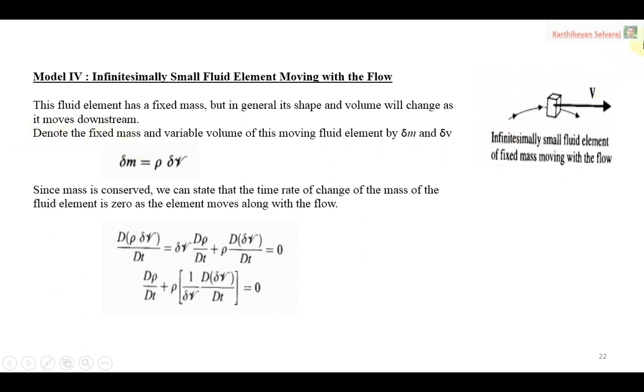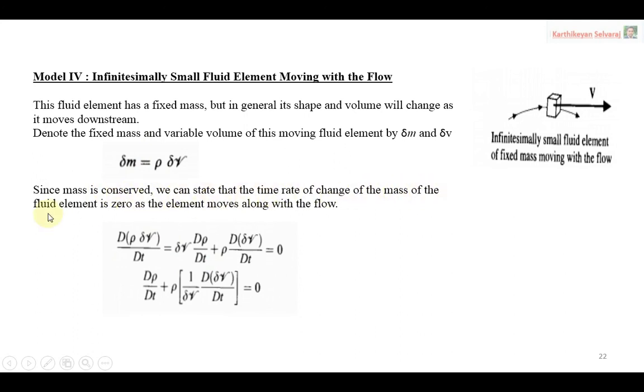So for fixed mass, the variable volume of this moving fluid element can be represented by the mass density times volume. Density is kg per meter cube, volume is meter cube, so meter cube gets cancelled, leaving kg, which is equal to mass. Since the mass is conserved, we can state that the time rate of change of mass of the fluid element is 0.